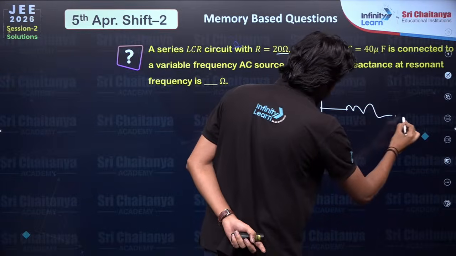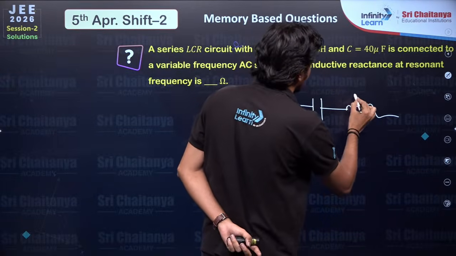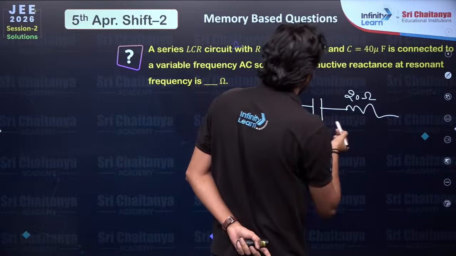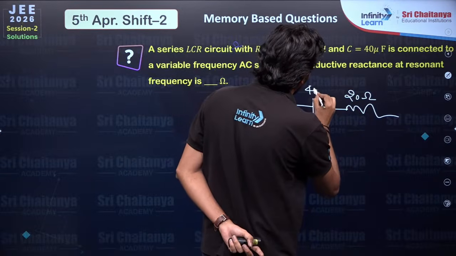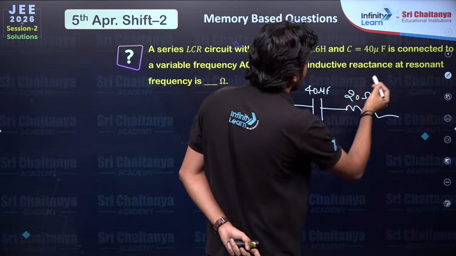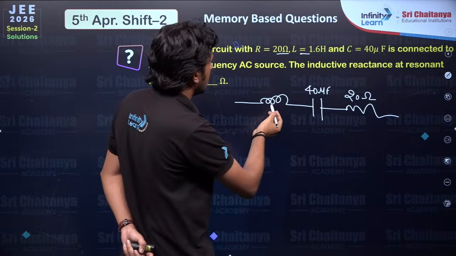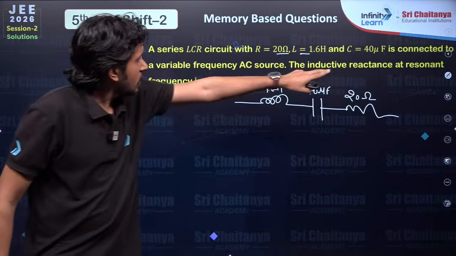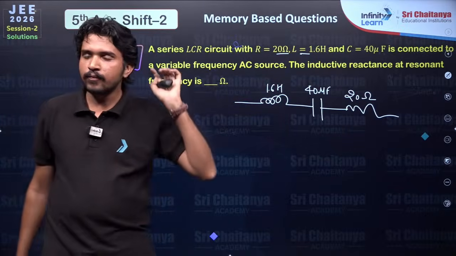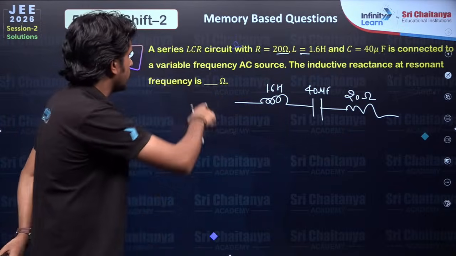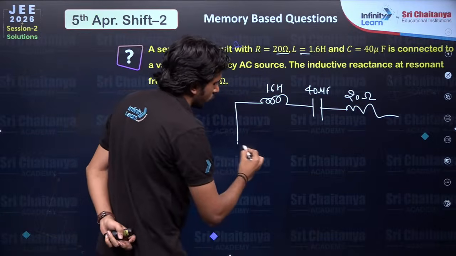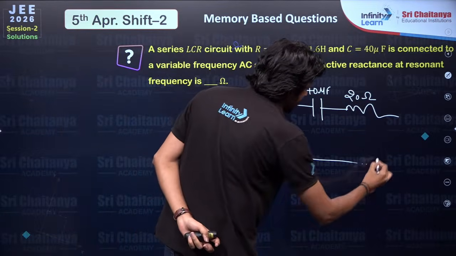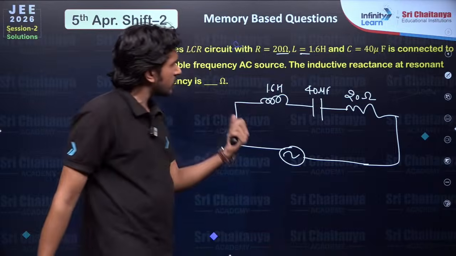This is given as 20 ohms and capacitance is given 40 microfarad. And where is L? 1.6 Henry. Now it is connected to a variable frequency AC source.